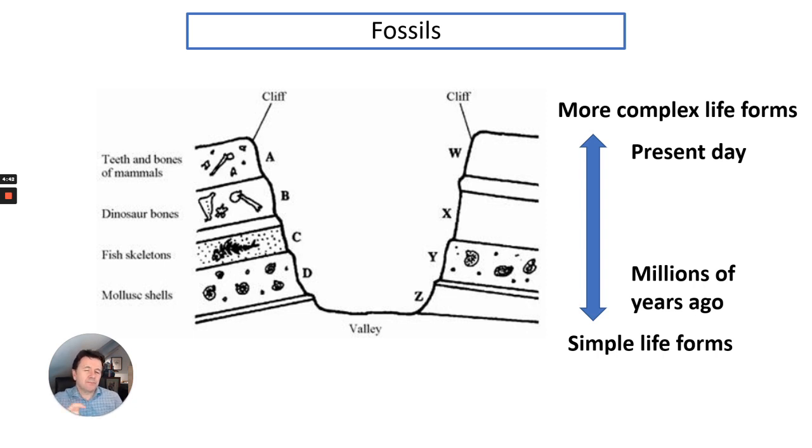So if we look further down the rocks, we're looking at millions of years ago, and scientists have found that there are simpler life forms. You find much simpler life forms in older rock, whereas in rocks that are recent or to the present day, you find fossils that are more complex.